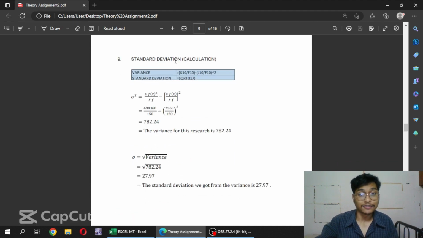For standard deviation calculation, this is the formula. Firstly, we need to find the variance, which for this research is 782.24. And for the standard deviation, we simply square root the variance. We'll get here 27.97.